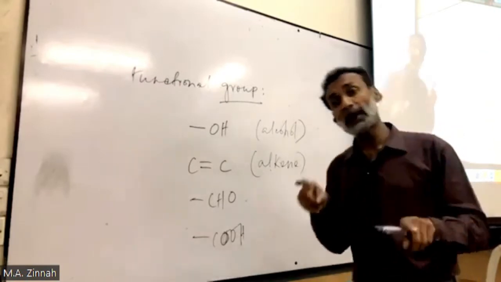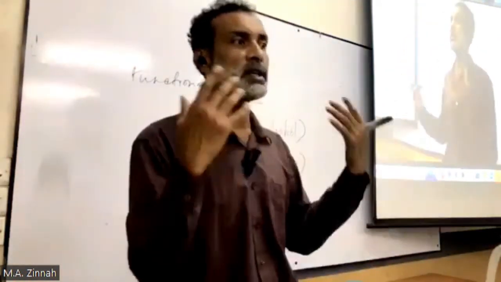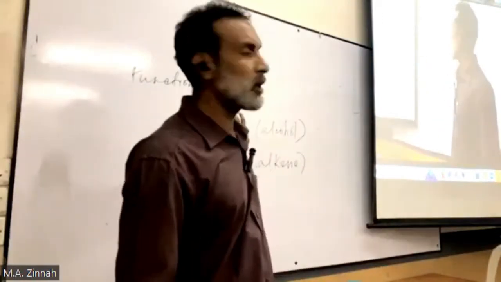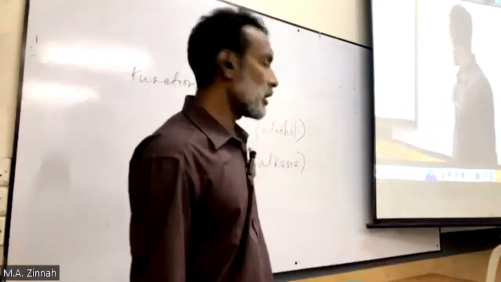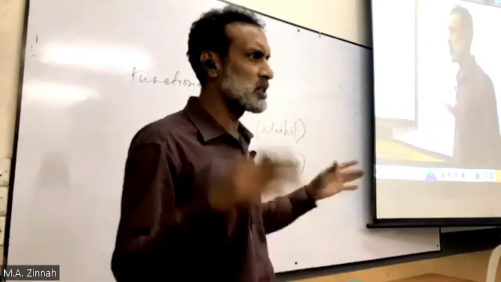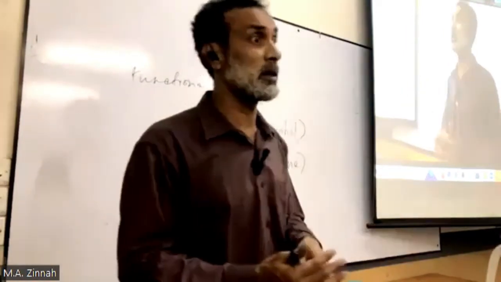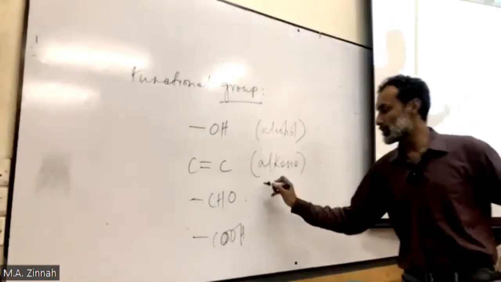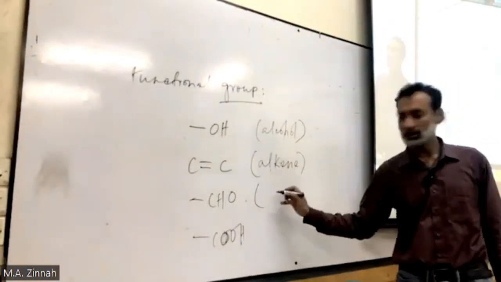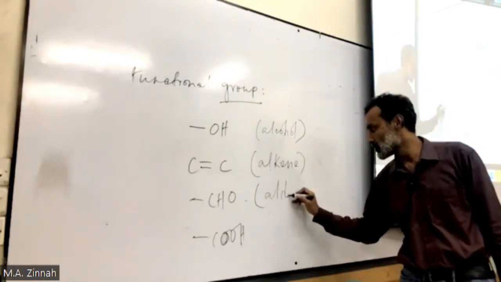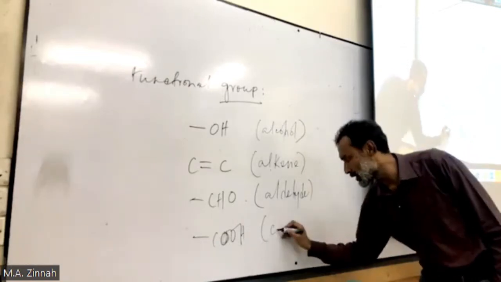Every one of the compounds also has a particular name, like you are all students, and students is a general name. So here are many compounds whose general name is alcohol, and here again many compounds with a carbon-carbon double bond, whose general name is alkene. But they also have individual names. We'll learn them later. This is aldehyde. This is carboxylic acid.